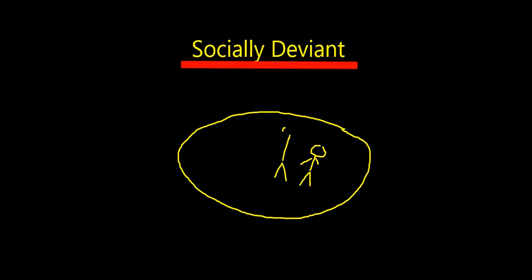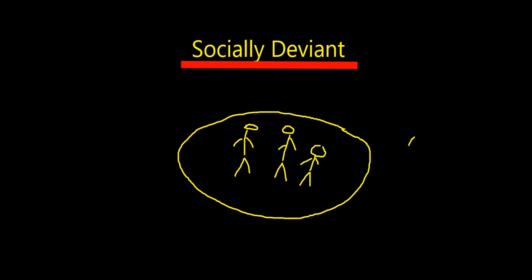The second thing we're going to look at is whether something is socially deviant. And by deviant, we mean something that is outside of the formal or informal rules that a society has for what is okay, what's normal, what's expected. So in every society, there's this invisible bubble of expectations, norms.